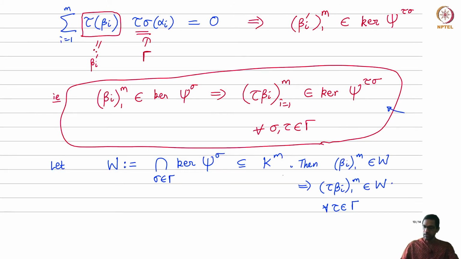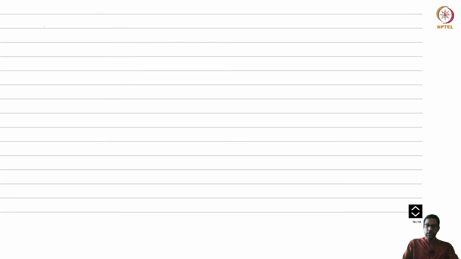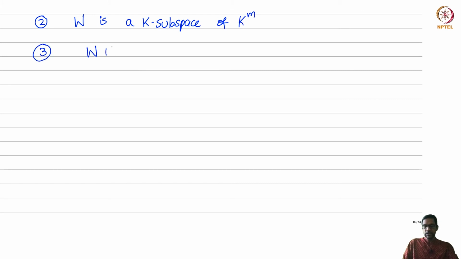This is the first property of W, and the other properties come from the previous statements, which is that W is of course an intersection of subspaces. So it's a subspace of K power m, and in fact every one of the psi's itself does not intersect F power m. So in particular W doesn't intersect F power m.